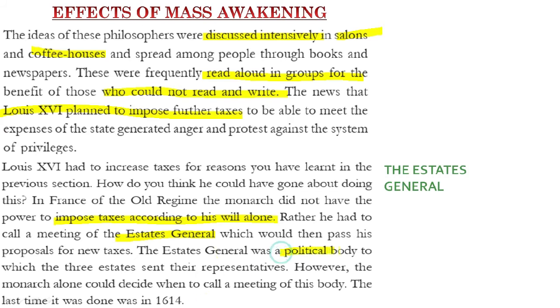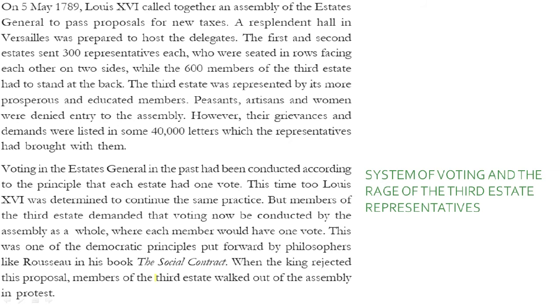The Estates General was a political body to which all the three states sent their representatives. As we have seen, a tax could be imposed only when the proposal was passed by the Estates General in unanimity. Therefore, once the idea of the Estates General was put forward, on May 5th, 1789, that is, 200-300 years back, Louis XVI called together an assembly of the Estates General to pass proposals of new taxes. We all know that, clear?